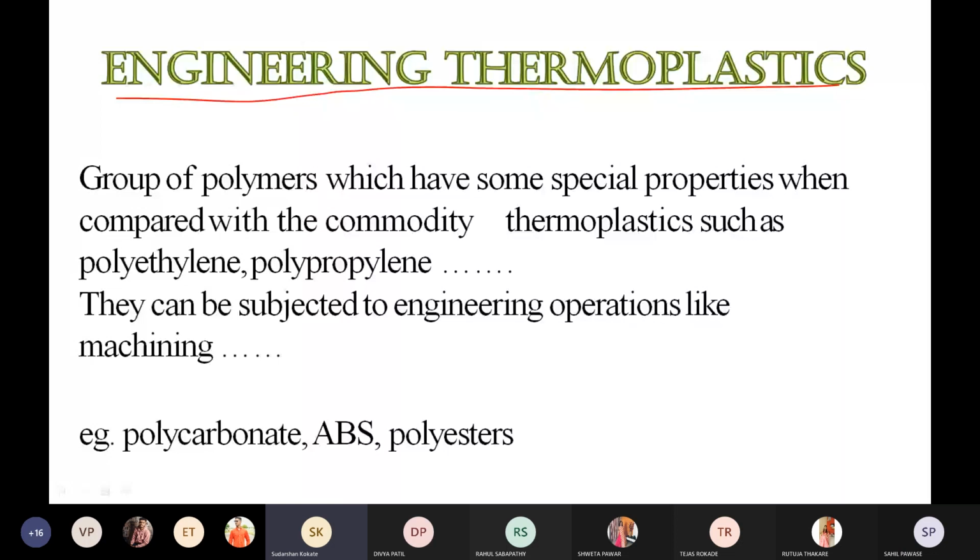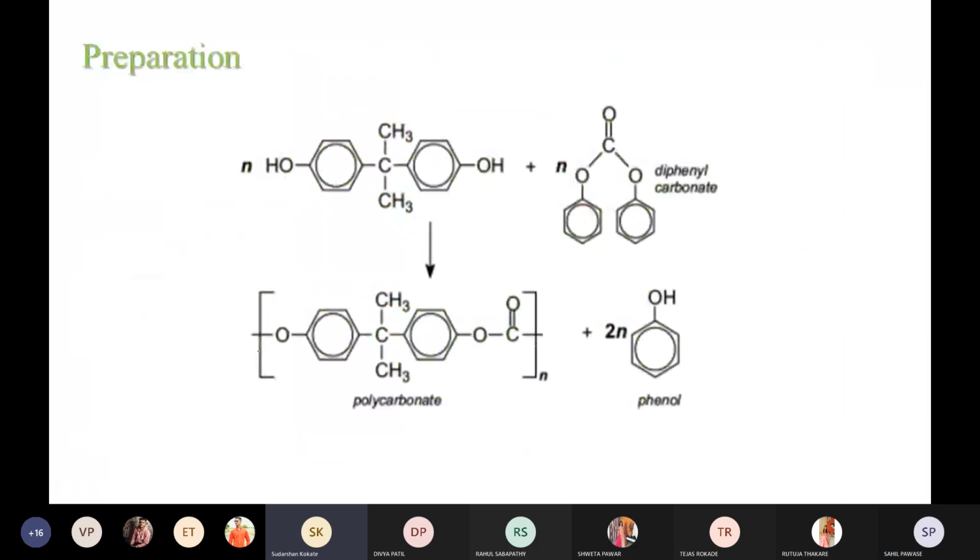Then second is ABS polymer. Third is polyester. These are examples of engineering thermoplastics. In our syllabus, the first polymer included is polycarbonate, denoted by PC. Now we will see the preparation, properties and application of polycarbonate.